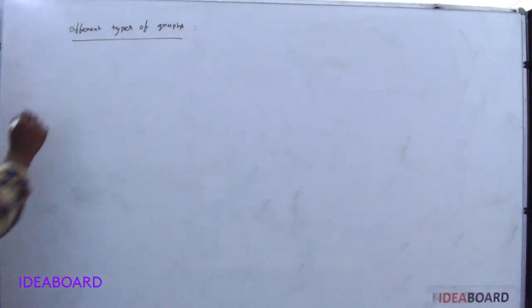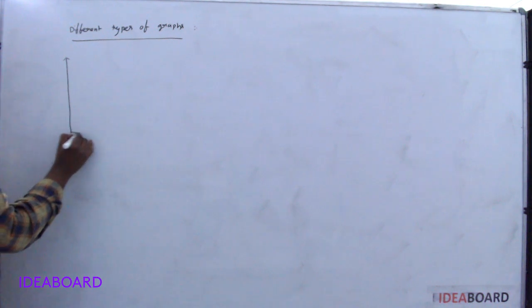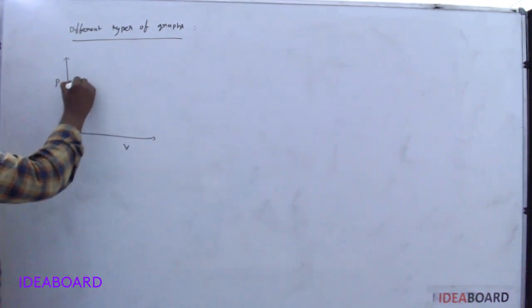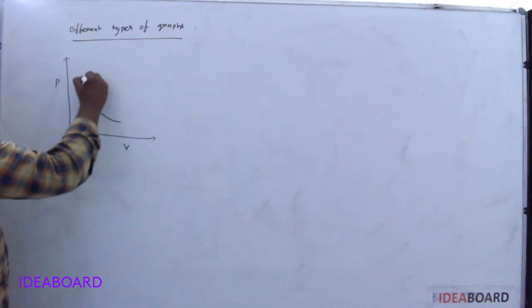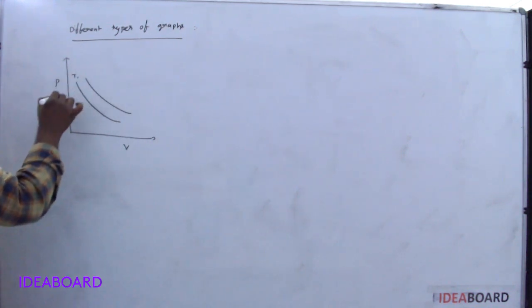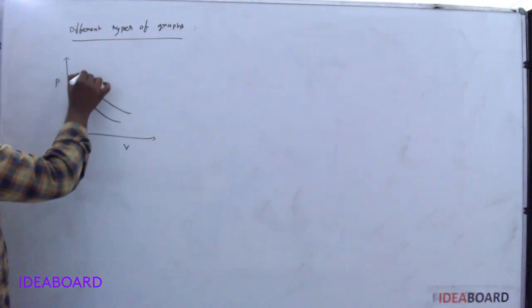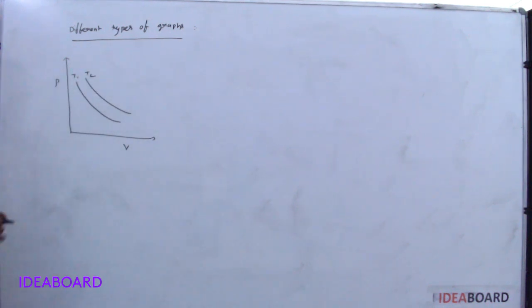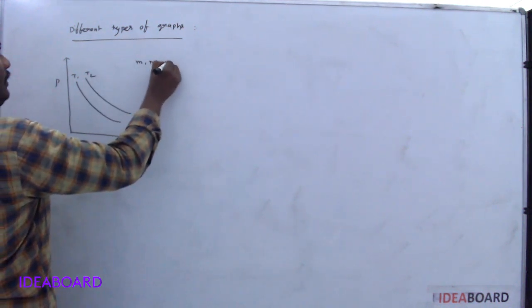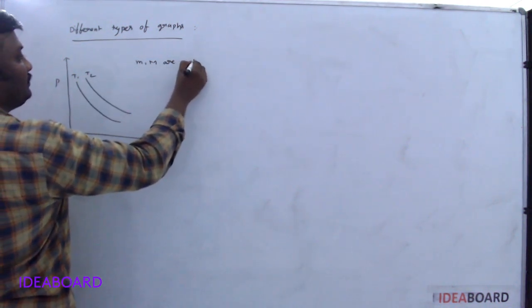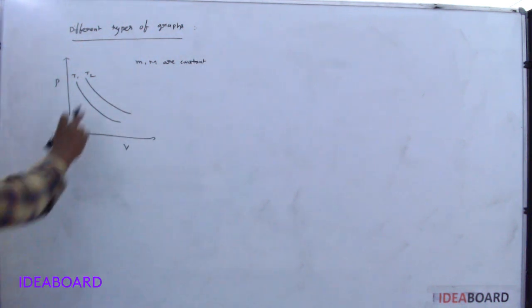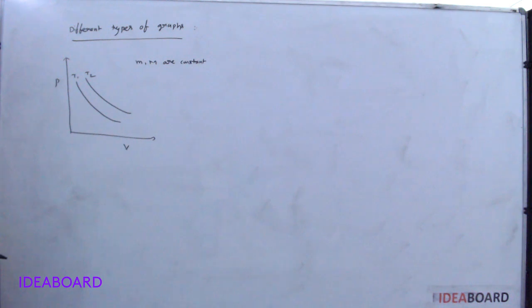Sometimes the question gives pressure and volume, and they give two curves, one at temperature T1 and one at temperature T2, with mass small m and capital M constant. Then they ask what is the relation between T1 and T2.